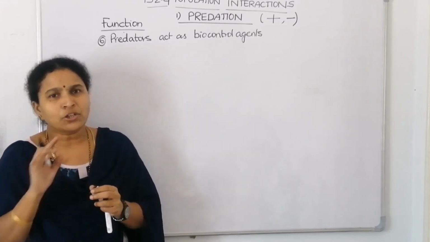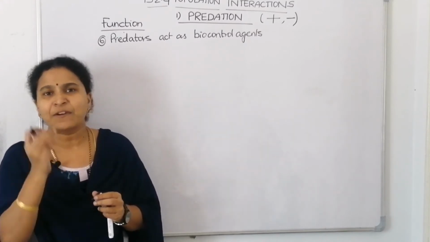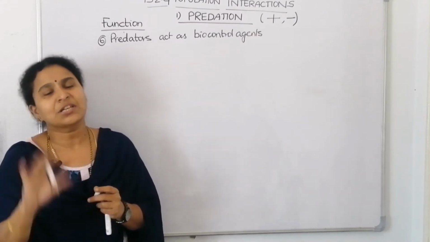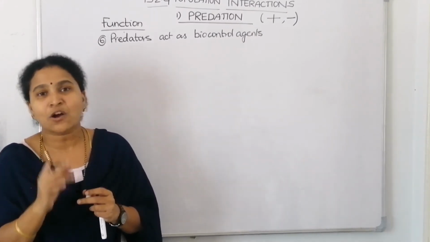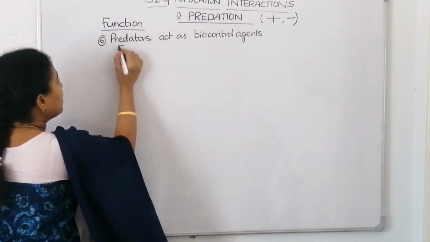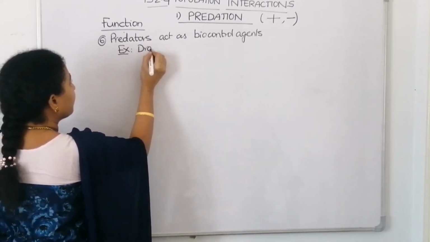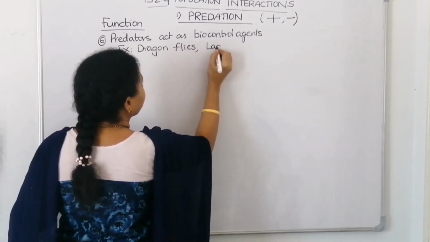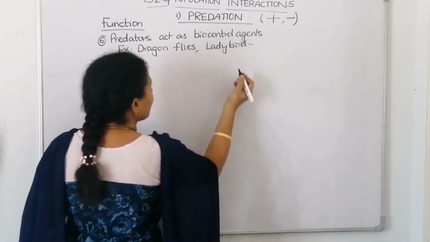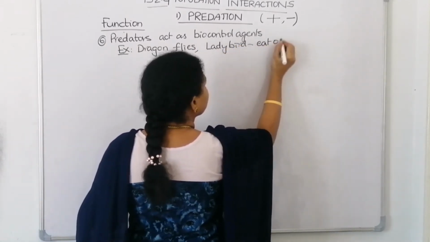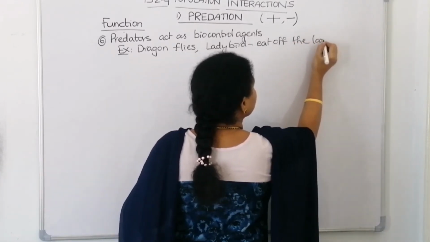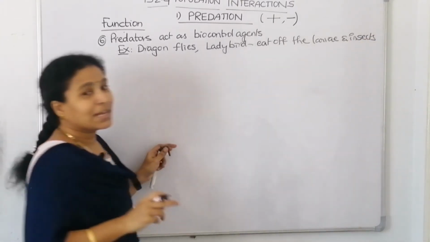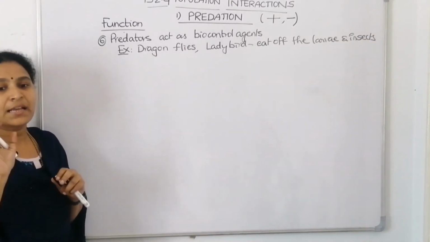So if you want to kill mosquito larvae, or jassids and aphids, small insects which are damaging the crop, you need not buy an insecticide. You can just introduce ladybird or dragonfly. This concept is called a biocontrol agent. Examples of biocontrol agents are dragonflies, and the other one I told, ladybird. They eat off the larvae and the insects, which means they are acting as bioinsecticides.